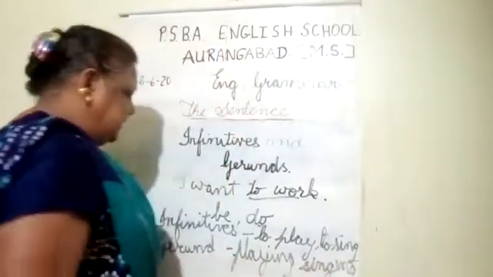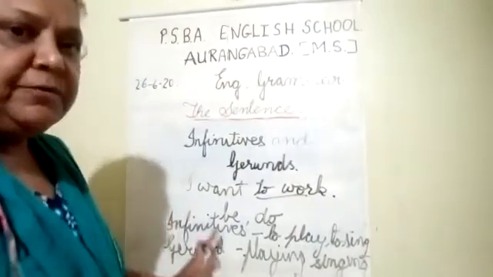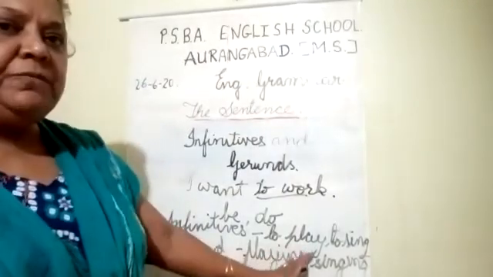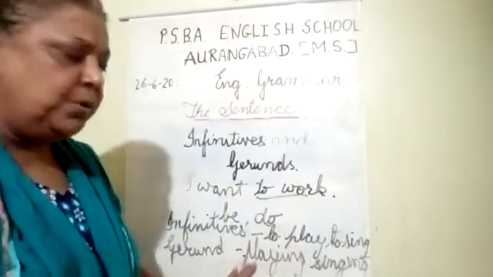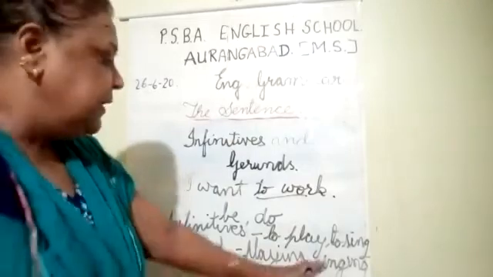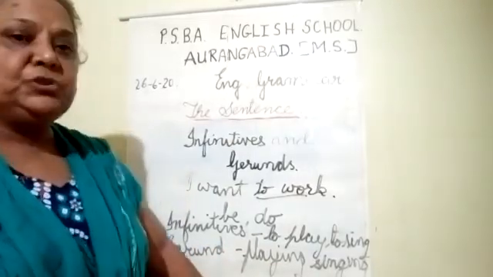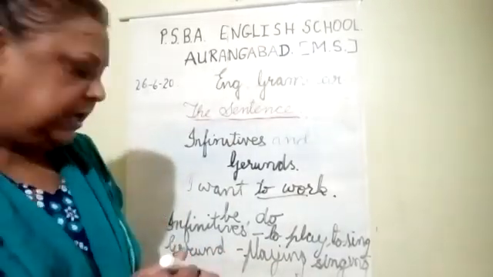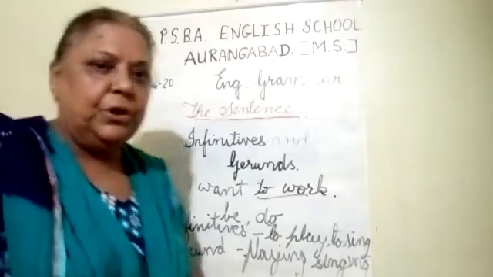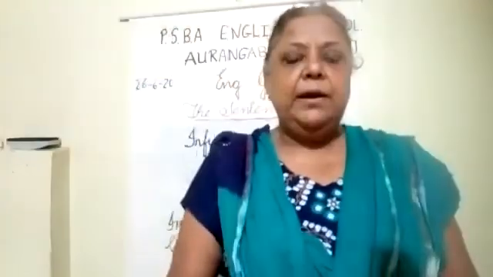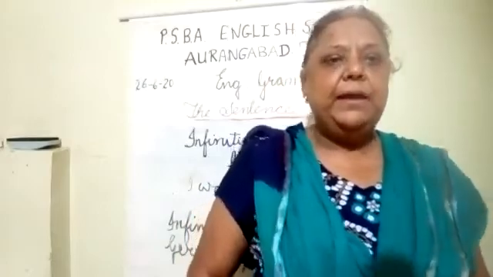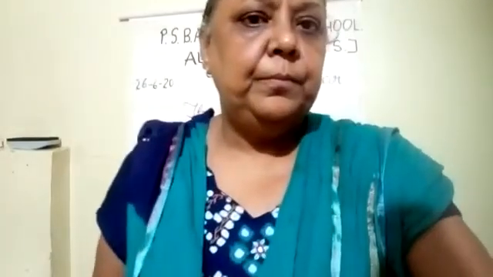So this is the difference between infinitives and gerunds. The action words which go with to are called infinitives. The action words which go with ing are called gerunds. So hope you all are clear with infinitives and gerunds.